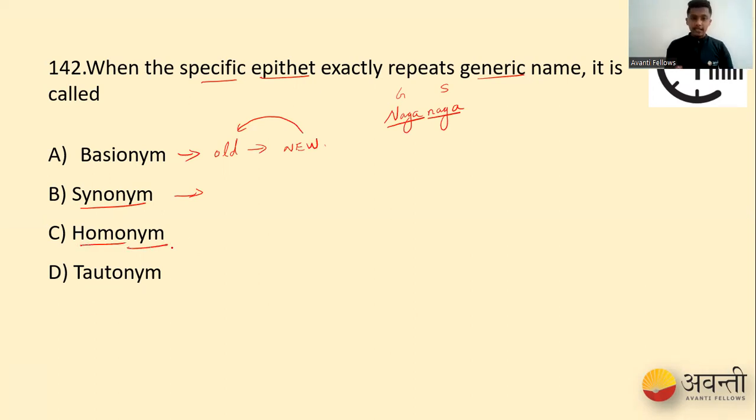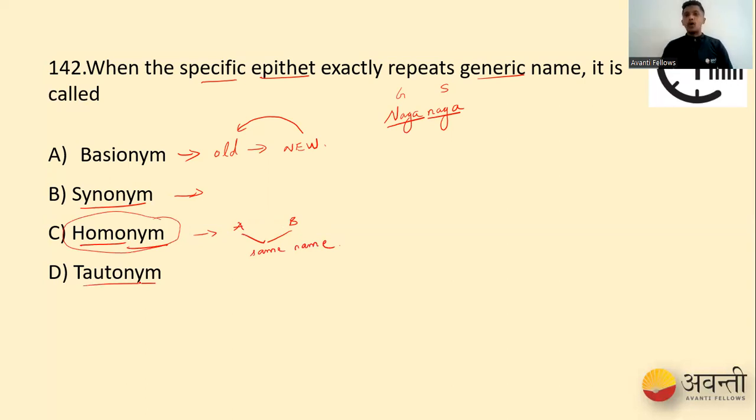Let us say we have plant A and plant B, or animal A and animal B. When both have the same name, either generic or specific, this is called homonym.